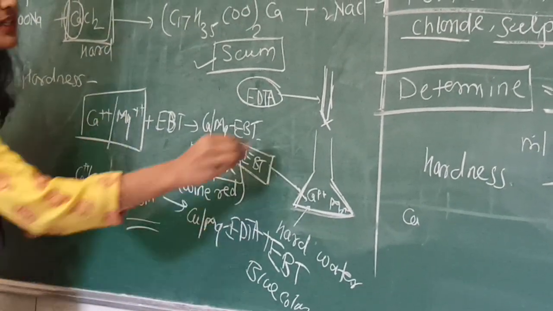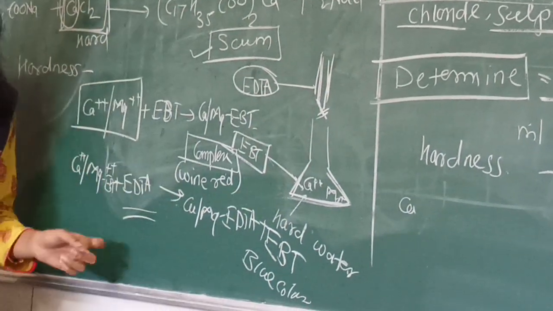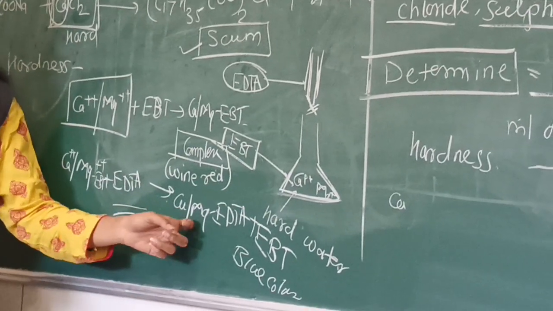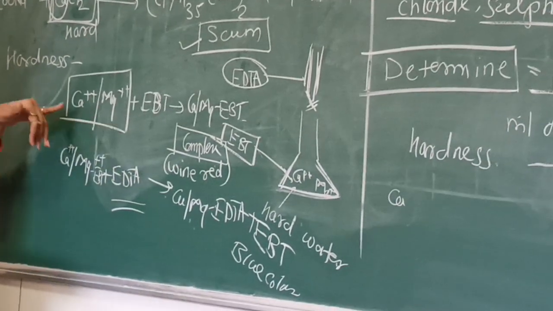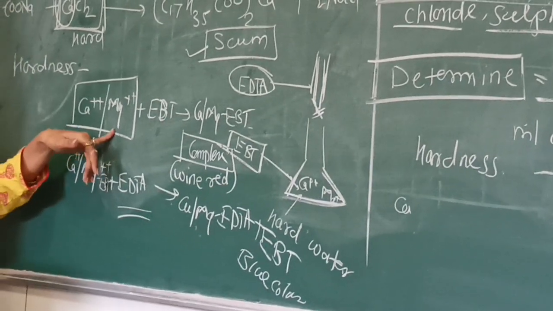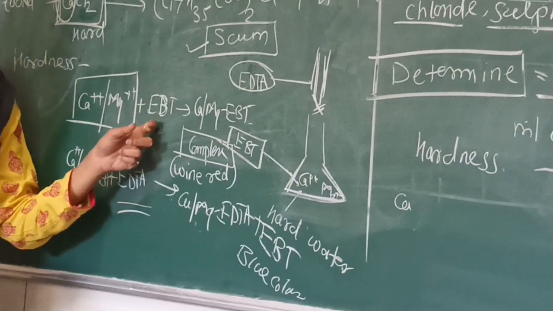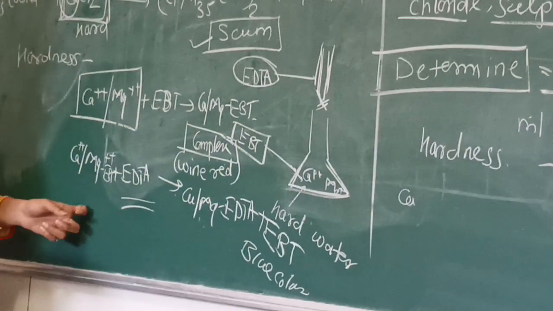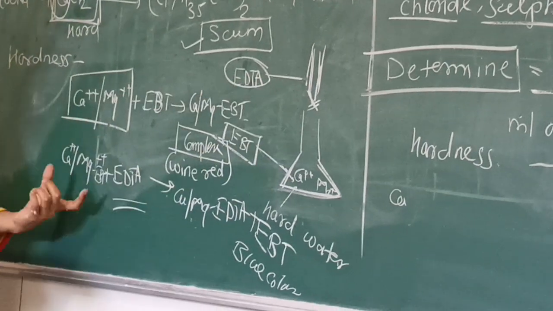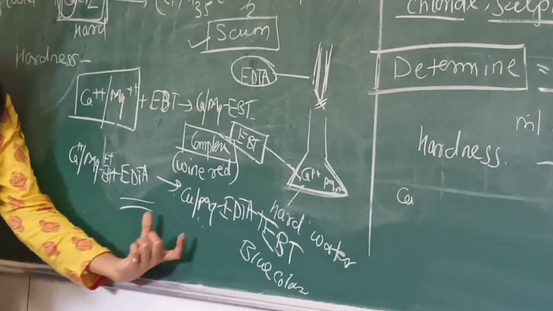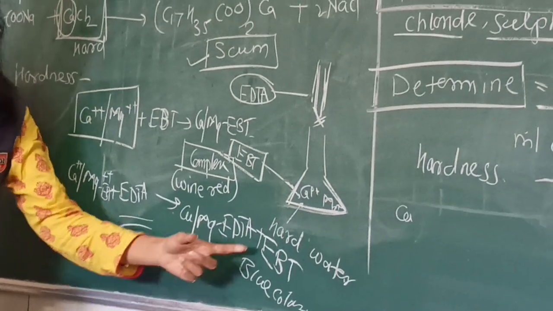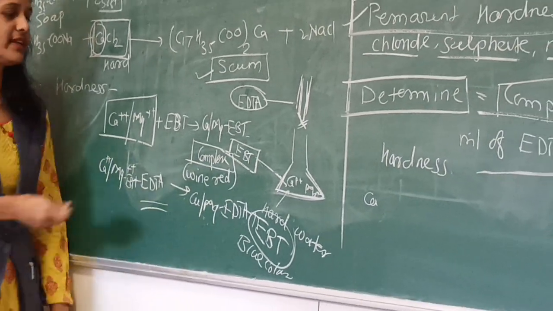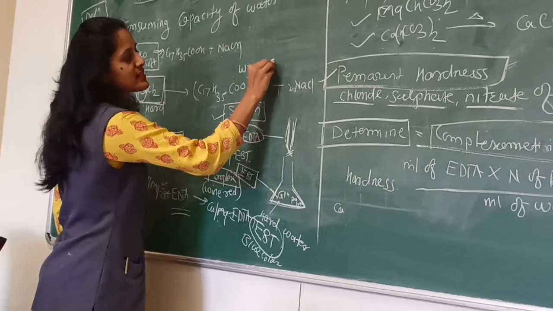When this is treated with the incoming EDTA from the burette, this less stable complex gets converted into a more stable complex, with the release of EBT indicator, which has a blue color. So the end point is from wine red to sky blue.